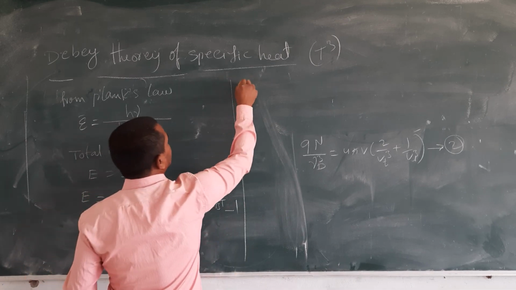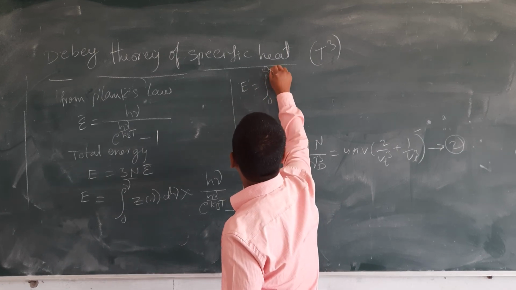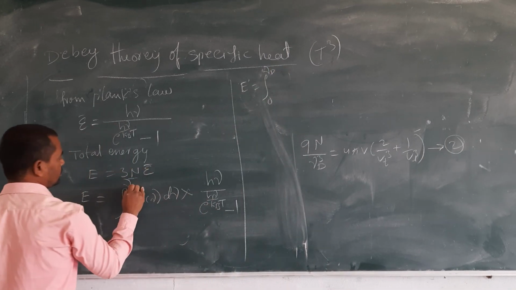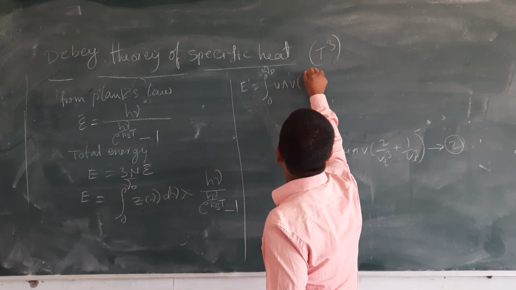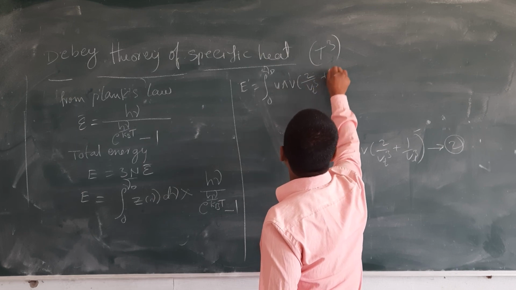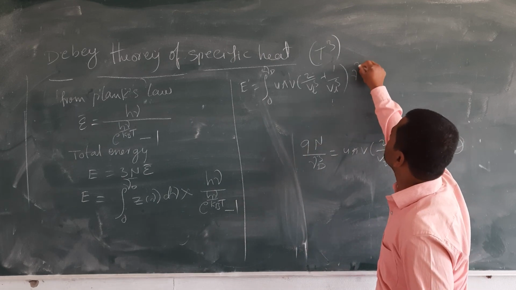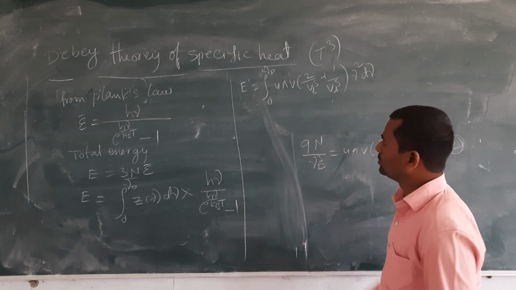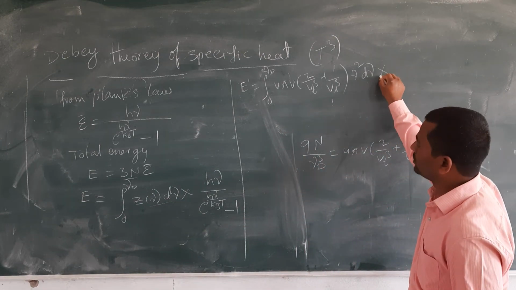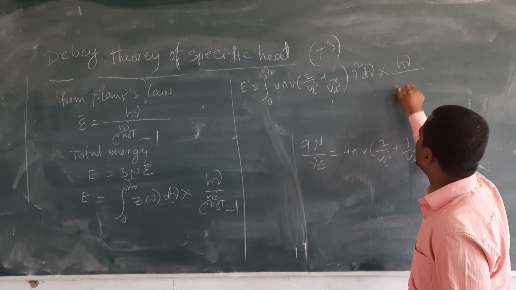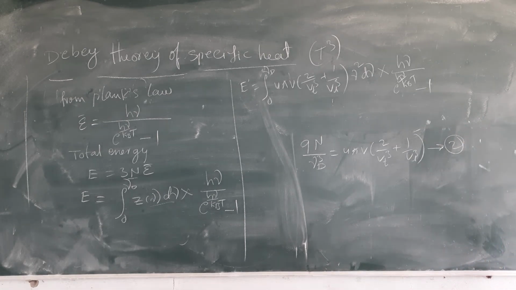Z of nu d nu is 4 pi V times 2 by Vt cube plus 1 by Vl cube, into nu square d nu, into h nu by e power h nu by kBT minus 1, right?